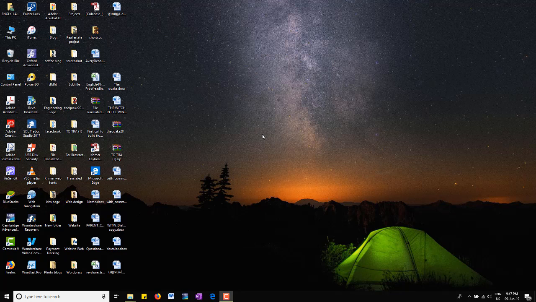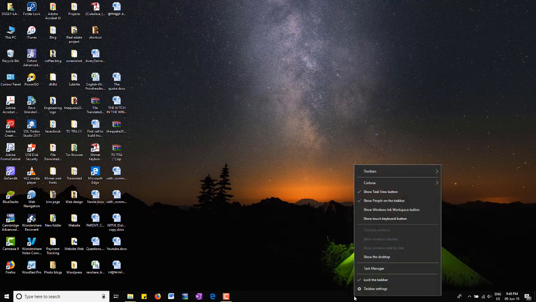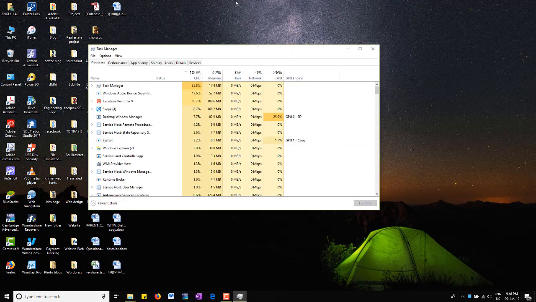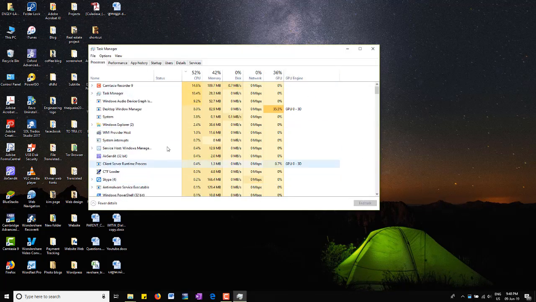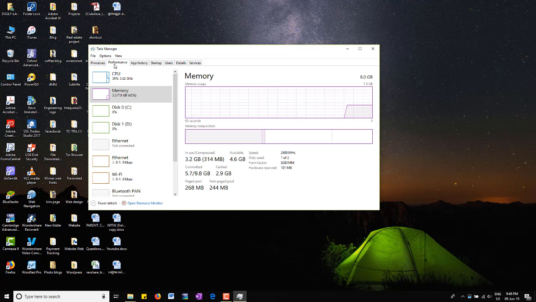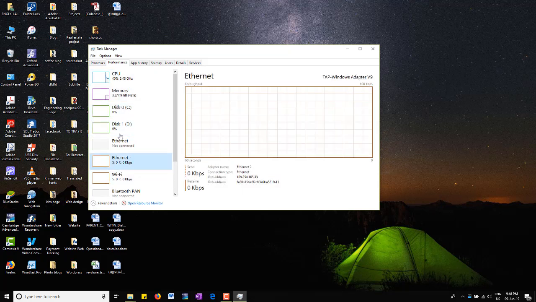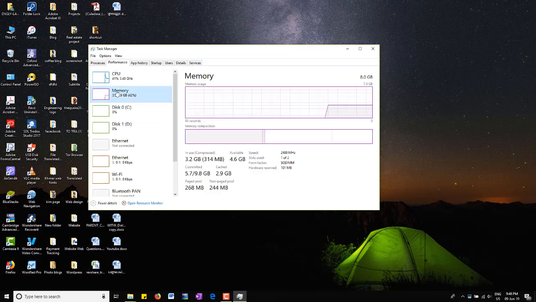So on Windows 10, you can go to the taskbar and right click on the taskbar. You will see a pop-up menu. So you choose Task Manager here. Okay, Task Manager. When you click on Task Manager, there will be a pop-up window like this. Okay, so you choose the Performance tab here. There are many tabs on the Performance tab, and you choose Memory.